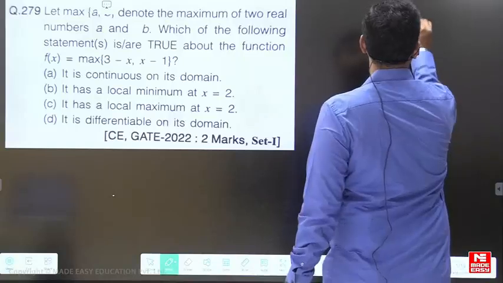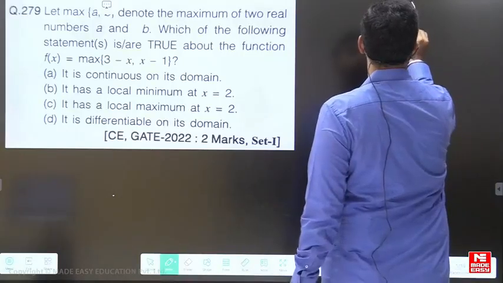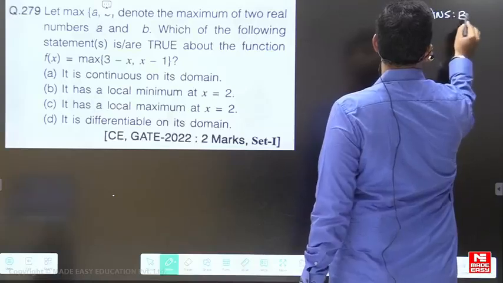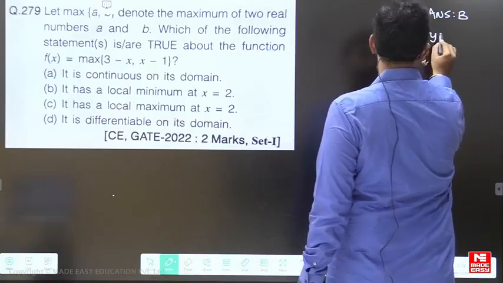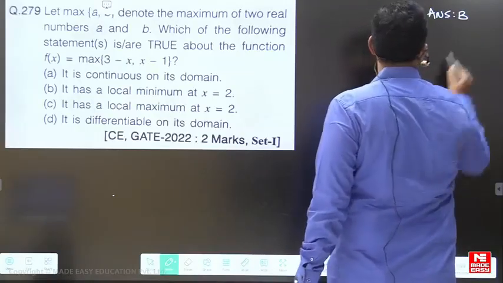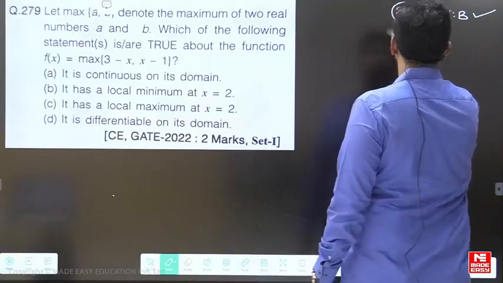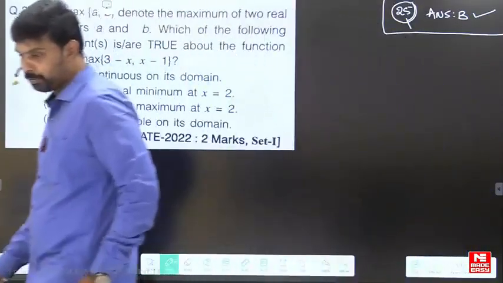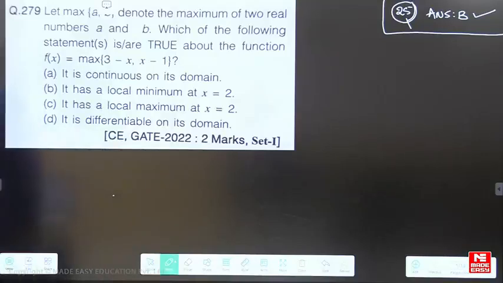Question number 25. Question 25, answer is B. Typo error. Answer is B. Those who are having any trouble with 25, please make a correction in it.